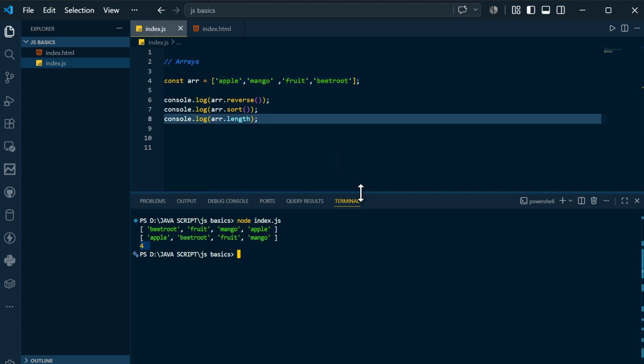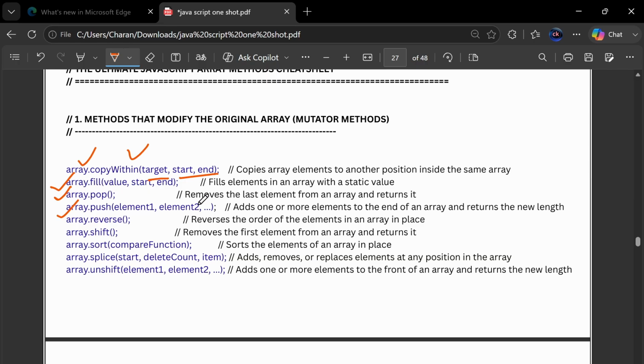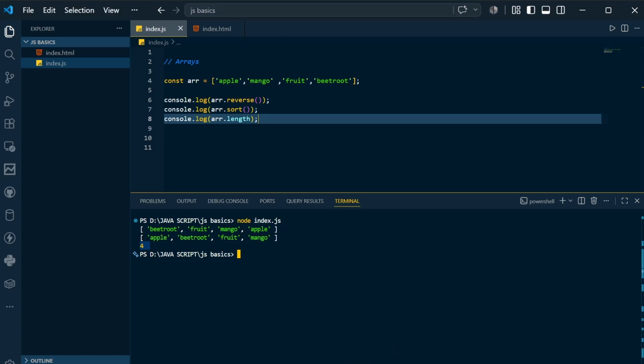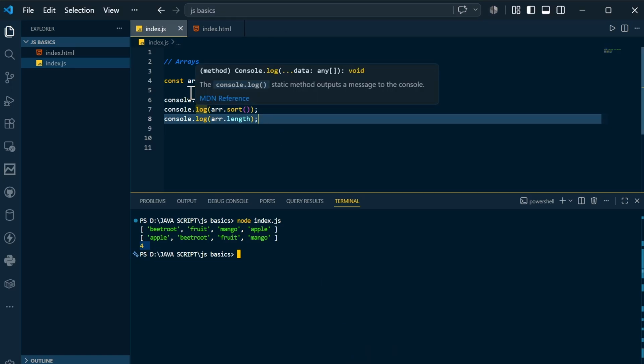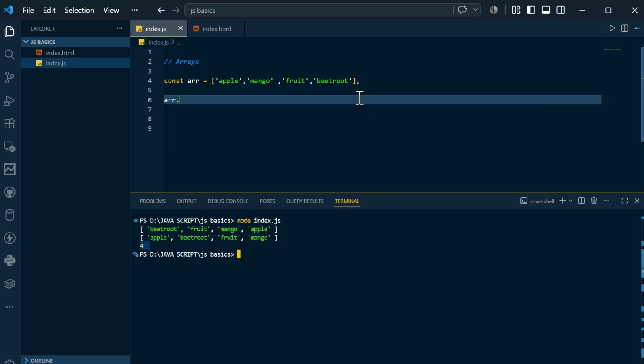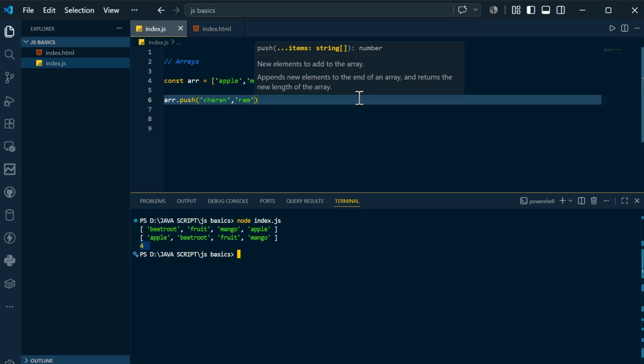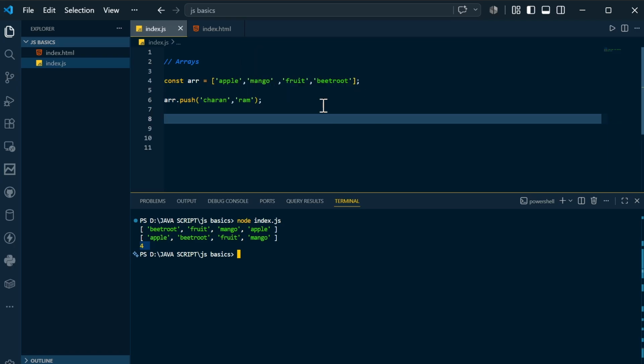In this fashion, there are so many methods that you can understand. You can see here array.fill, array.pop, or array.push. If you want to push a new element, let's see whether you are able to push one or not. I hope you understood. So I am removing this. I will use array.push and push an element, let's say my name, and another, let's say Ram. I have pushed 2 elements into this, and if I print the array, let's see what happens.